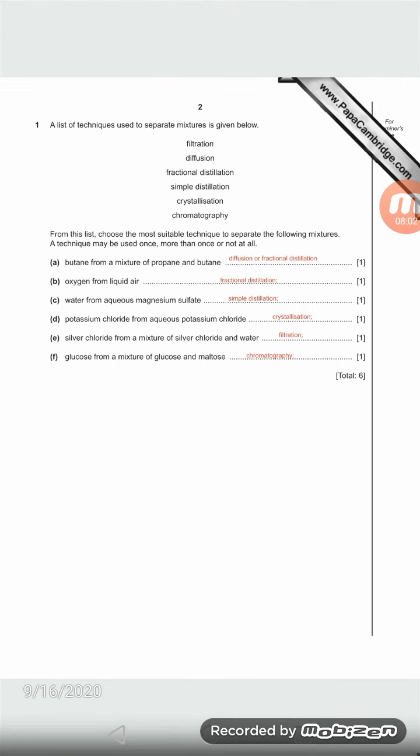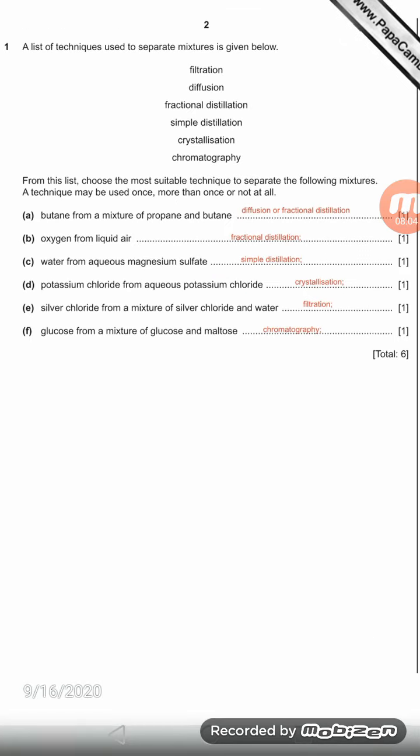Okay, now simple distillation and filtration you may get confused. Now I told you what type of question they will give you, right? The difference between filtration and simple distillation: simple distillation is to separate just salt from water. They will not say salt, they will say magnesium sulfate or sodium chloride and all these things from water.